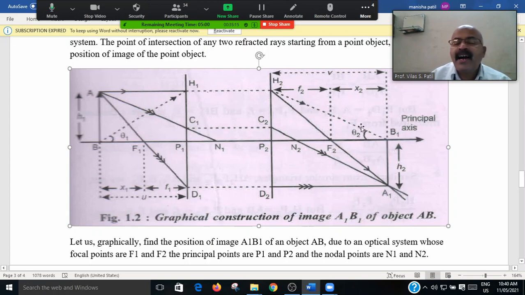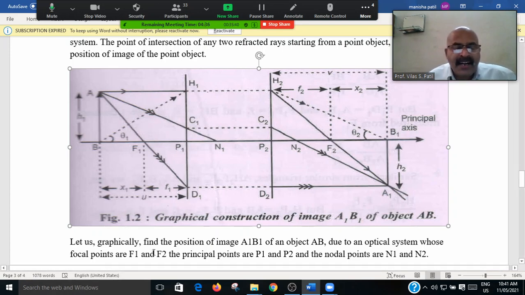Its height is h1, its height is h2. H1 and H2 are the principal points, and these are the principal planes, and F1 and F2 are the focal points.